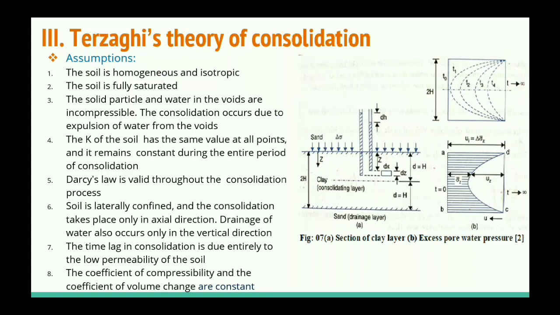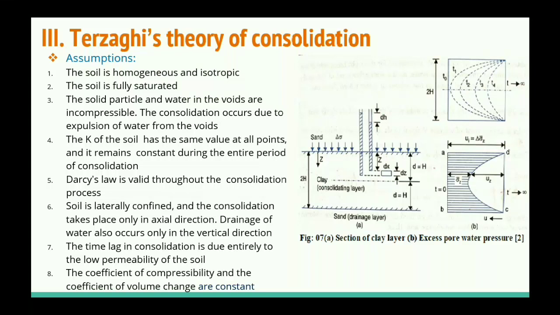Initially, when delta sigma, the total stress, is applied on the sand layer, the pore water pressure will be constant throughout the thickness of the clay layer and equal to delta sigma. At this point of time, t is equal to 0, just after the application of the load, the effective stress will be 0.